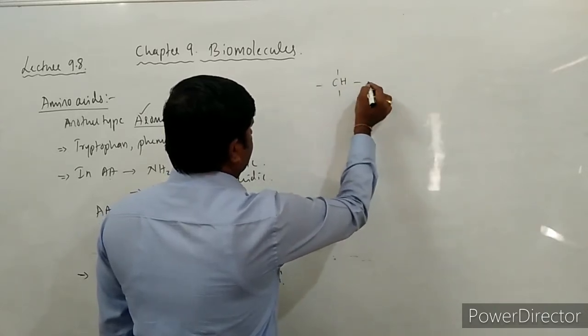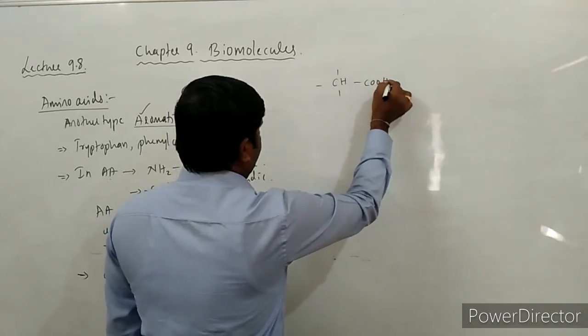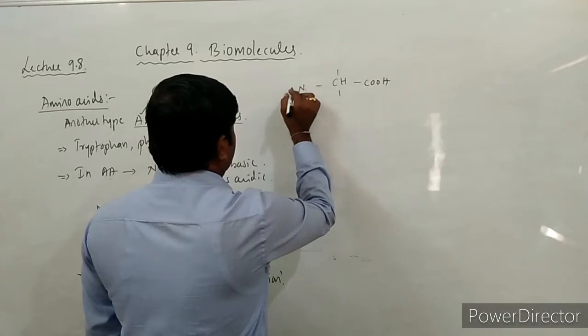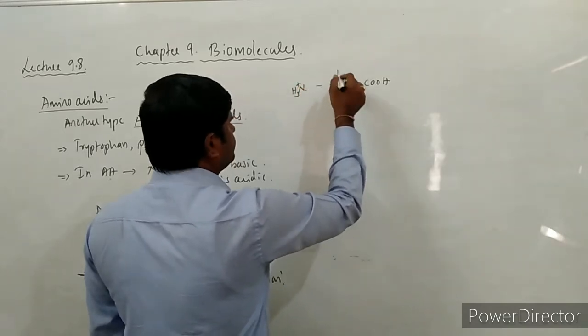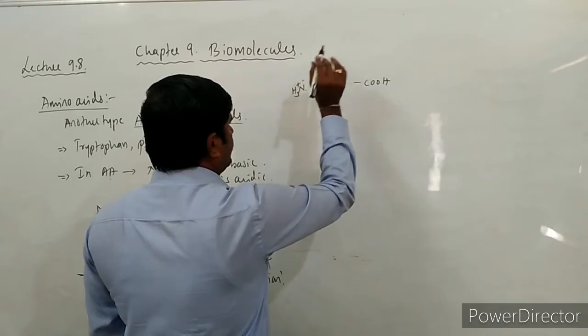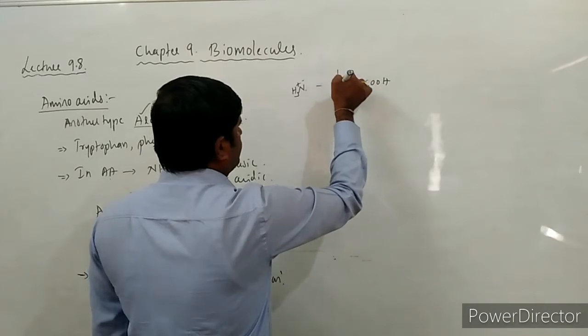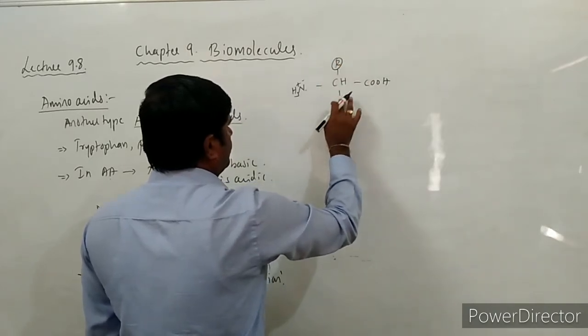Right. So see here, this is COOH, here NH3 plus. Okay, this is the amino group, this is the carboxylic group, and here you come across the R group.